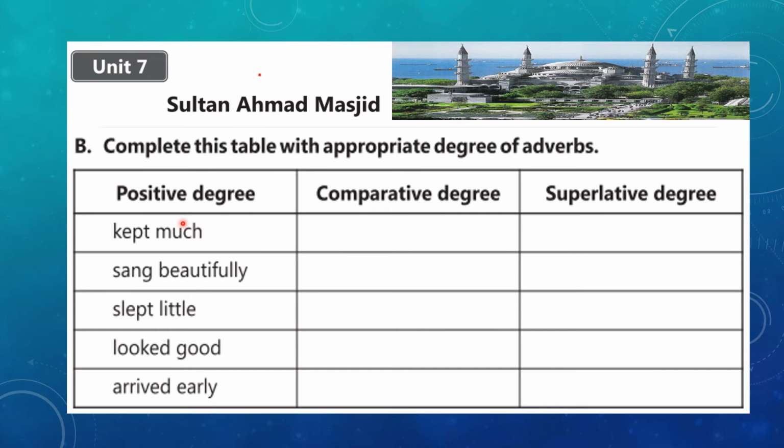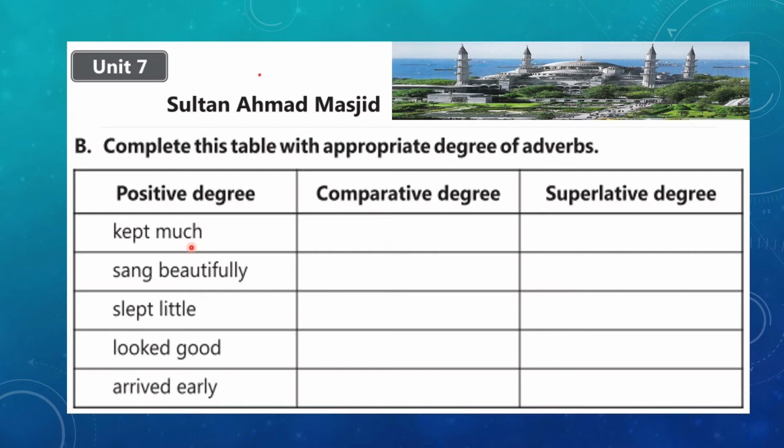Okay, the second exercise, which is on the same page, is: complete this table with appropriate degrees of adverbs. It's related to the same concept that we have just learned. It's a table, as you can see. Positive degrees have been given, and you are going to write comparative and superlative degrees.